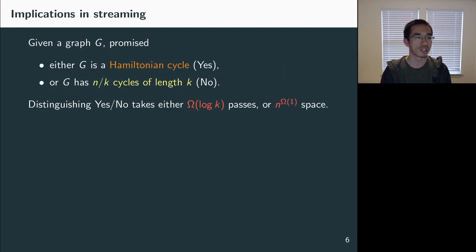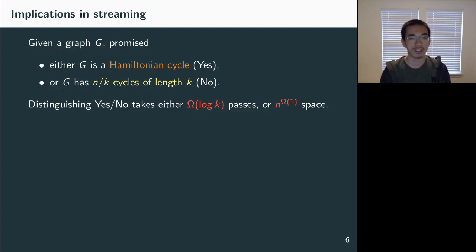Now let's see what our communication lower bound implies for streaming algorithms. What streaming lower bounds do we give? The most straightforward example is the same problem: given a graph G with the promise that it's either a Hamiltonian cycle or a disjoint union of cycles of length k. Distinguishing yes and no, we prove that it must take either log k passes or n to some constant space, by using the reduction from communication problems to streaming algorithms.